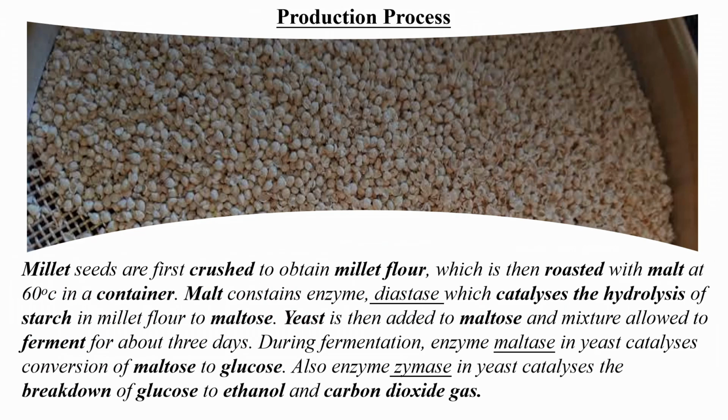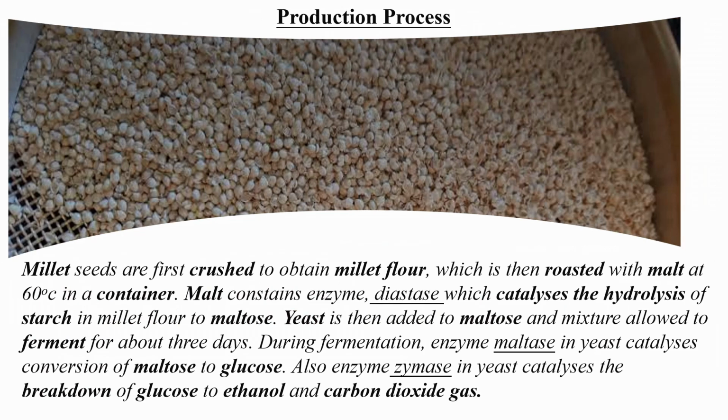That is a chemical process. When yeast is added to the maltose and the mixture is left to ferment for 3 days, during the fermentation process, enzyme maltase in the yeast catalyzing the conversion of maltose to glucose is another chemical process. Also, enzyme zymase in the yeast catalyzing the breakdown of glucose to ethanol and carbon dioxide is another chemical process.